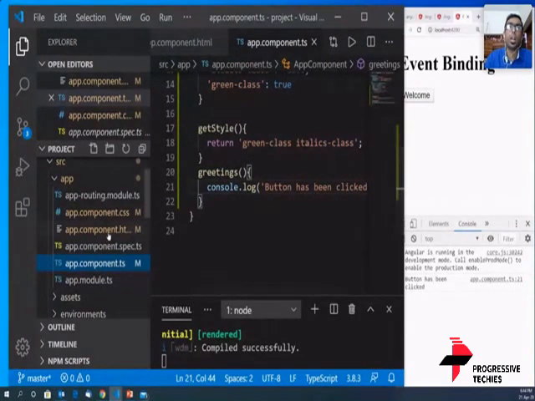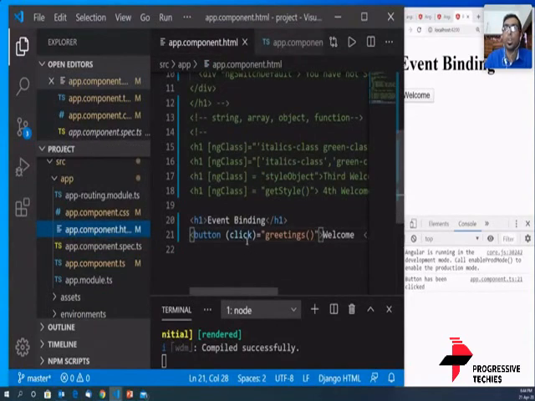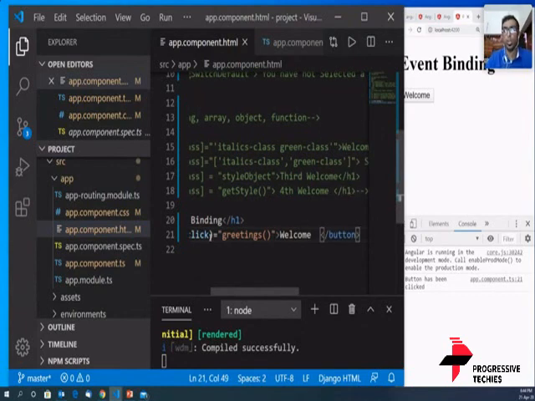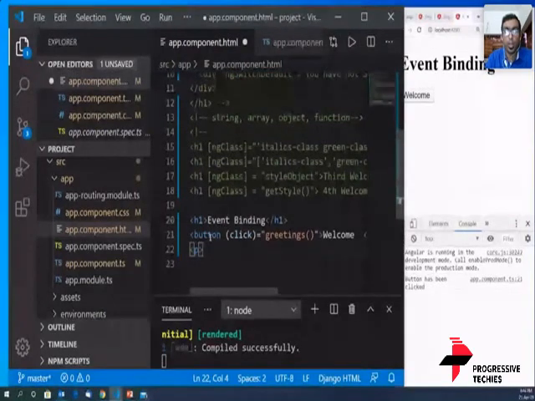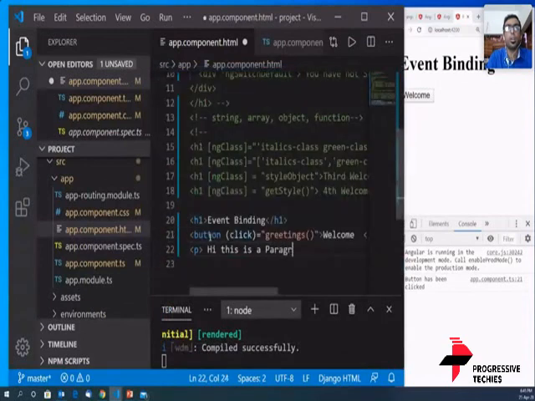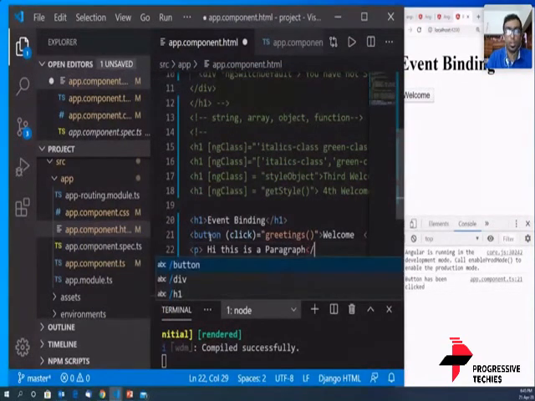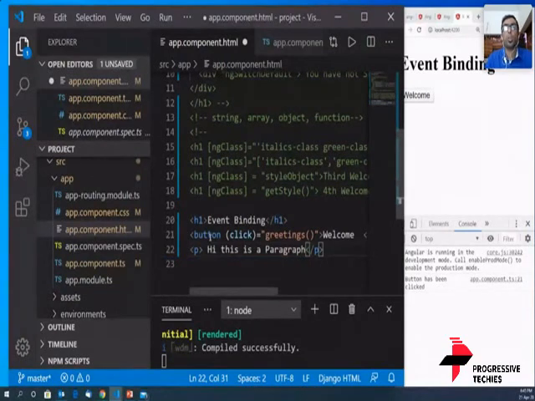Okay, so there are other events also in Angular. Like in any JavaScript framework or jQuery, those people who are working on jQuery or JavaScript know that there are other events. Let's try out one more. I'm going to add a paragraph tag. I'm going to write hi, this is a paragraph, and close it. And after I close it, what I need is that when someone moves their mouse over this paragraph, an alert is generated saying that you have put your mouse over the paragraph.